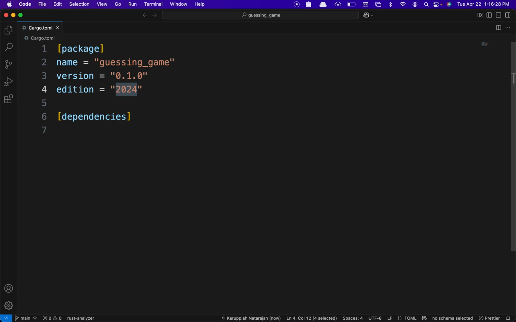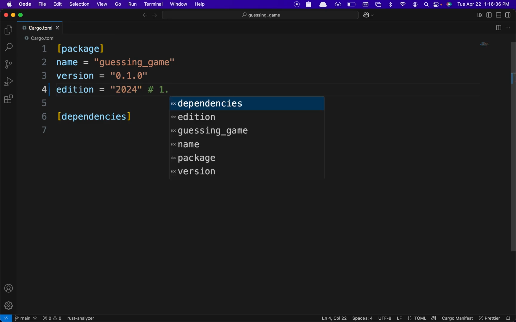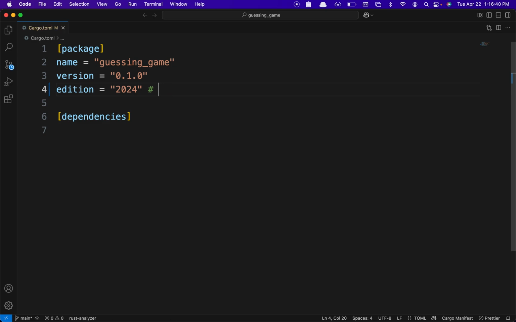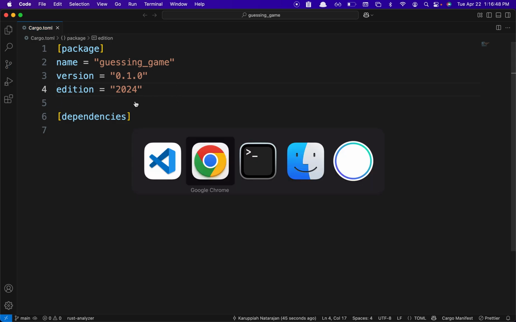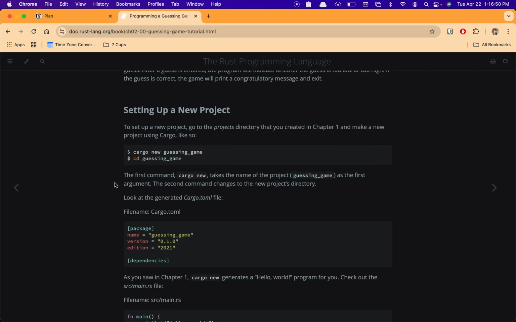Apparently, this is the latest edition. I think it corresponds to Rust version 1.85, I'm not sure. I am still trying to understand what that means because there are some other editions also.